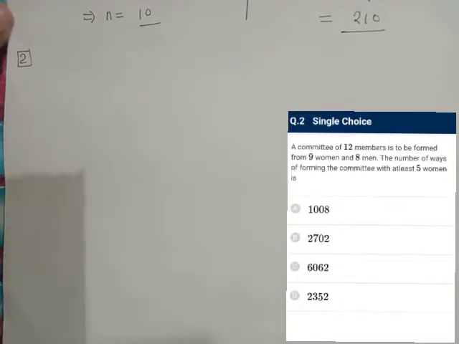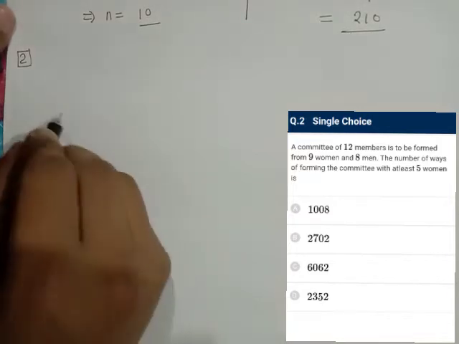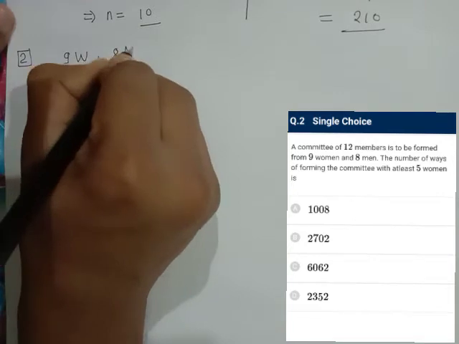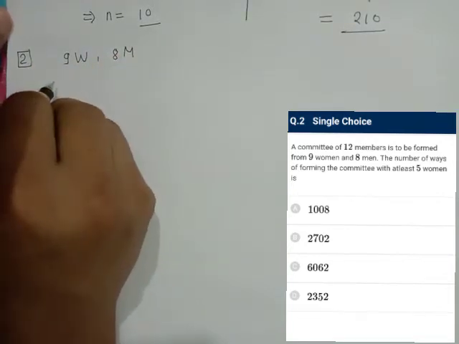Question number 2 says that there are 9 women and 8 men, and we have to form a committee of 12 members such that there should be at least 5 women. So we have 9 women and 8 men, and a committee of 12 members with minimum 5 women.